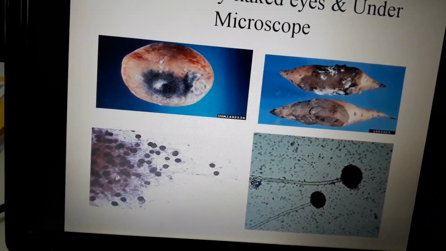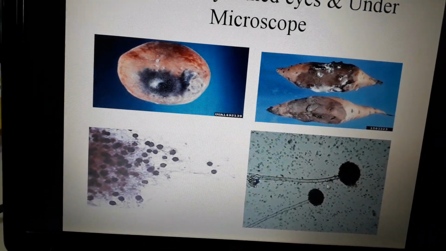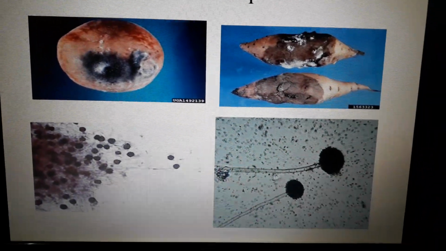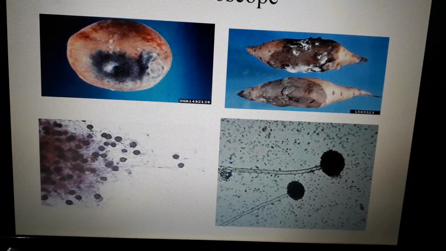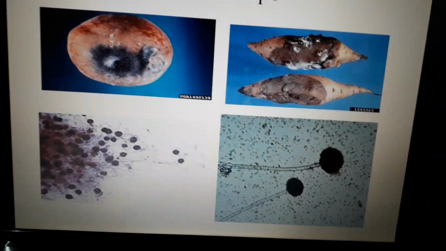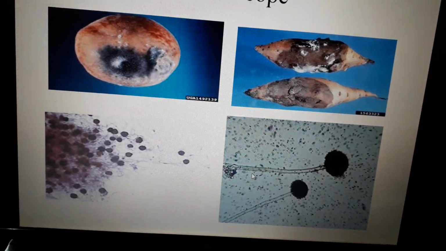Under the microscope, you can see this type of sporangiophores, and this is aseptate hyphae. All of you can see that this is aseptate hyphae, but in the previous one, the hyphae were septate, meaning they had a line between them. This Rhizopus has non-septate hyphae.